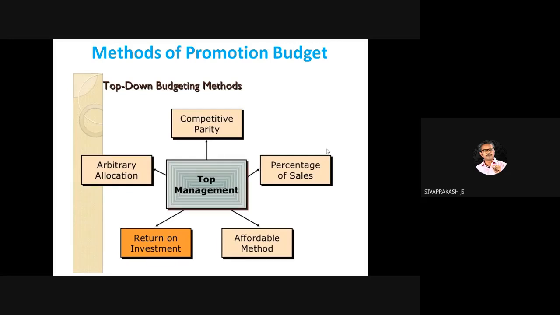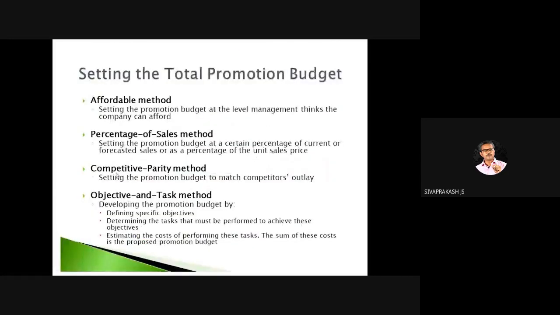So top down budgeting methods, right? Arbitrary allocation, competitive parity, objective and task method. Most often the objective type question is about the scientific method. Which of the following is a scientific method? Which of the following is not under the control of management in fixing the promotional budget? Then they will have 4 options. Right? And nowadays it's not a direct question. You need to understand each and everything, purpose, pros and cons. Then only you can attempt that question.